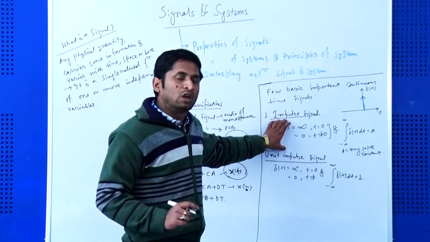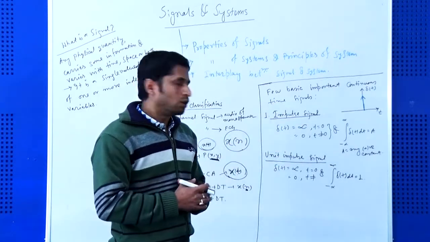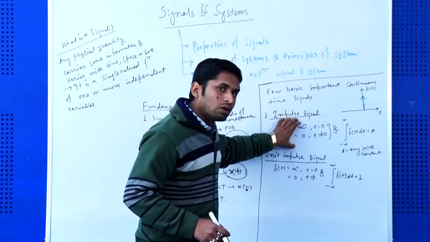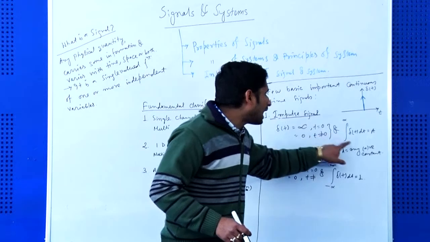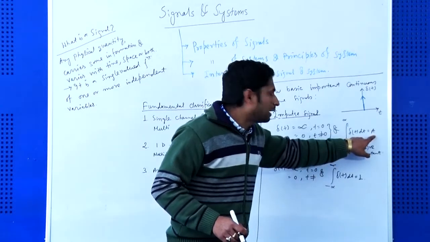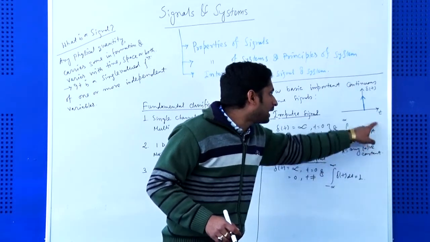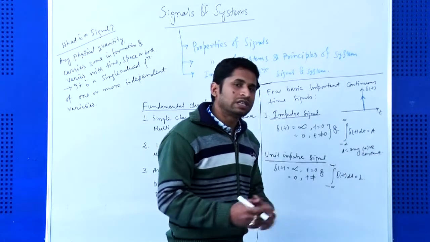When defining this impulse signal, you have to mention that the area under the curve is equal to A, where A is any positive constant.